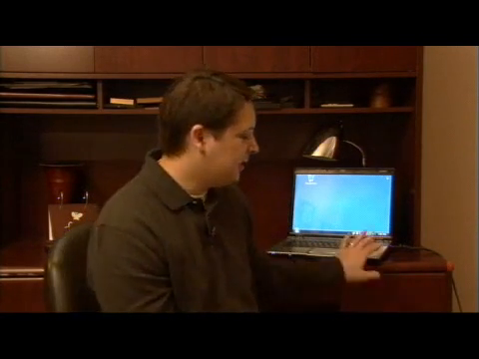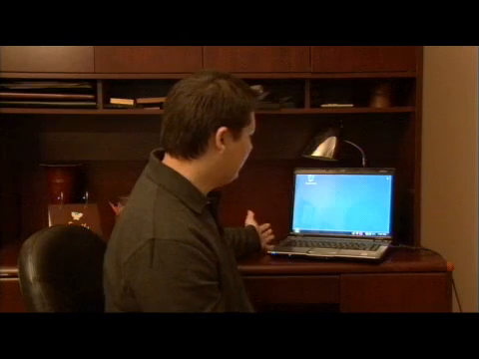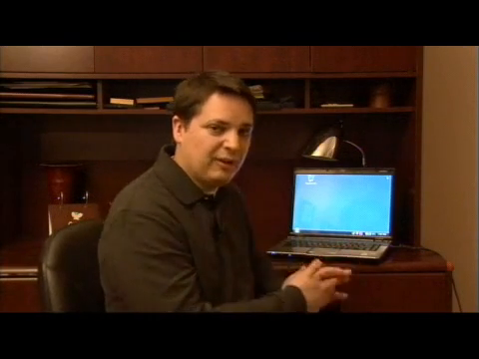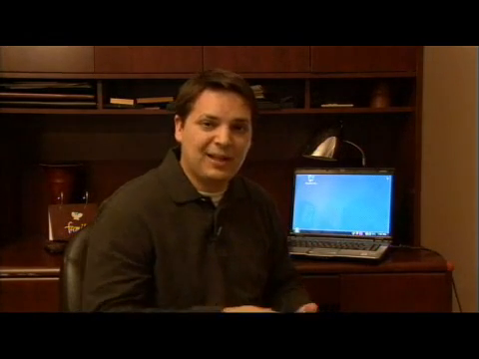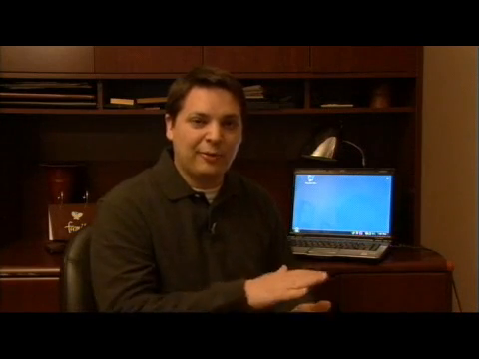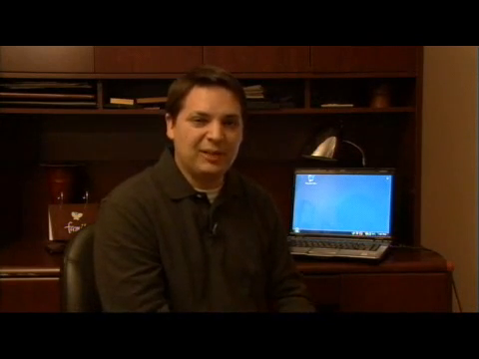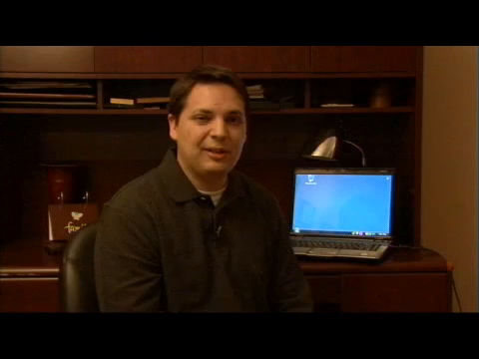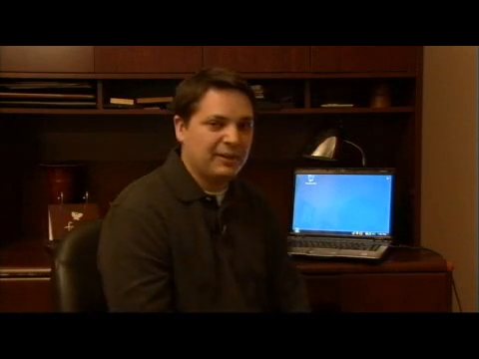First thing you want to do to make your laptop go faster is just to check the environment that you have the laptop in. One big factor in the speed of your laptop is the airflow through the laptop. And the reason I say that is as the laptop gets hot, the CPU temperature rises, it will throttle itself down to try to reduce that temperature, and that will cause your laptop to go slower. So you'll want to keep your laptop in an area that has good airflow, that way it can stay cool.